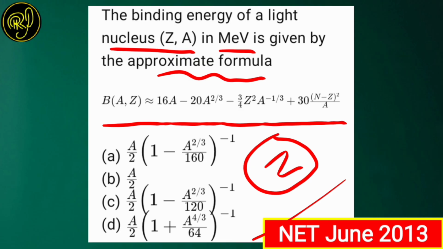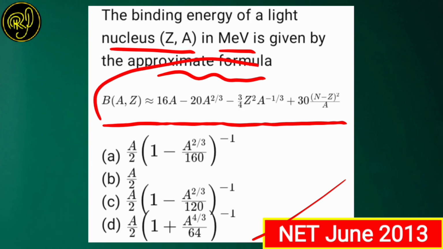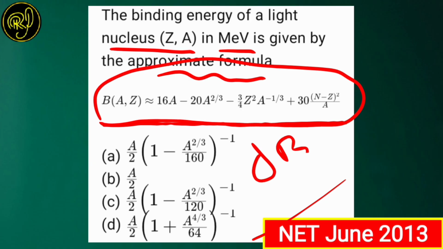You might have studied the liquid drop model. From that model, if we want to find the formula of the most stable isobar, then what can we do? We can simply differentiate this equation with respect to Z, that is del B by del Z, and equate it to 0. On solving this, we can get the formula for the most stable isobar, that is the Z value or the atomic number of the most stable isobar.